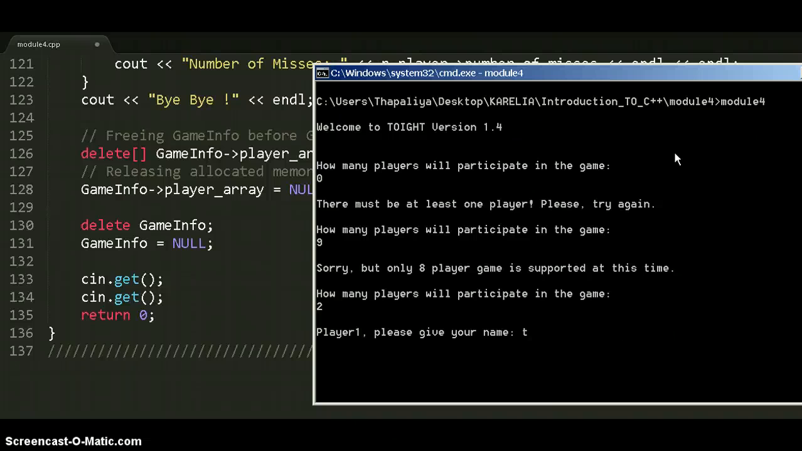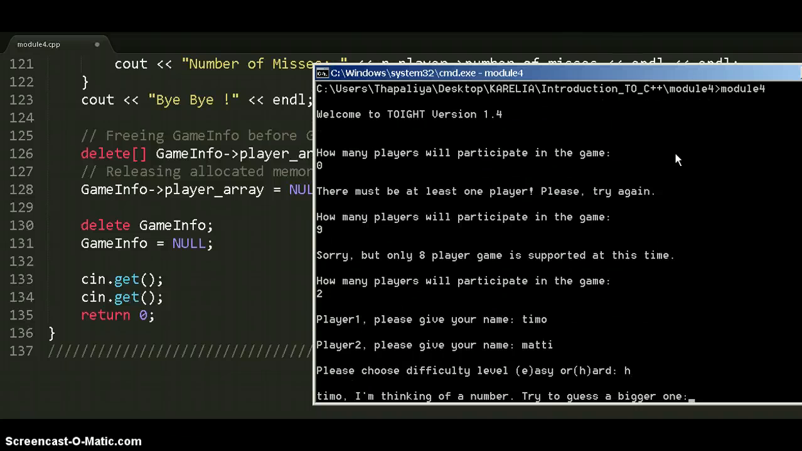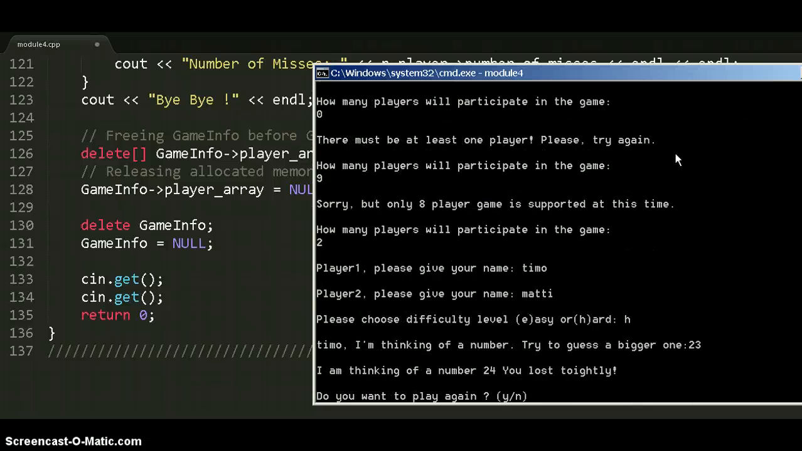Player 1 name Timo, player 2 name Matti. Please choose the level of difficulty. Let's say hard. Timo, I am thinking a number. Try to guess one. 23. You lost. Do you want to play again?